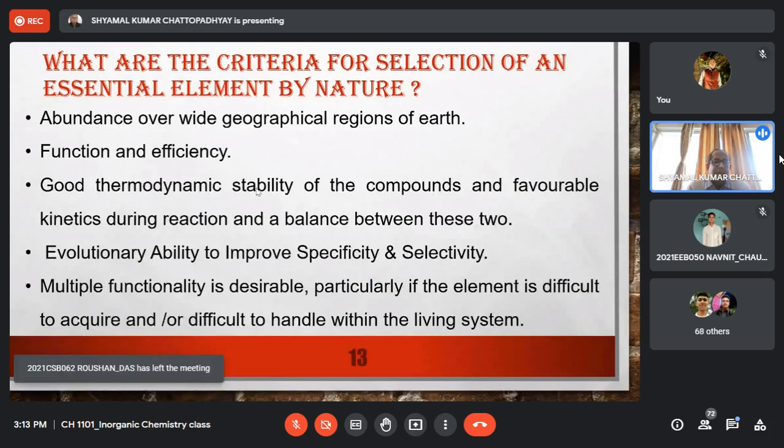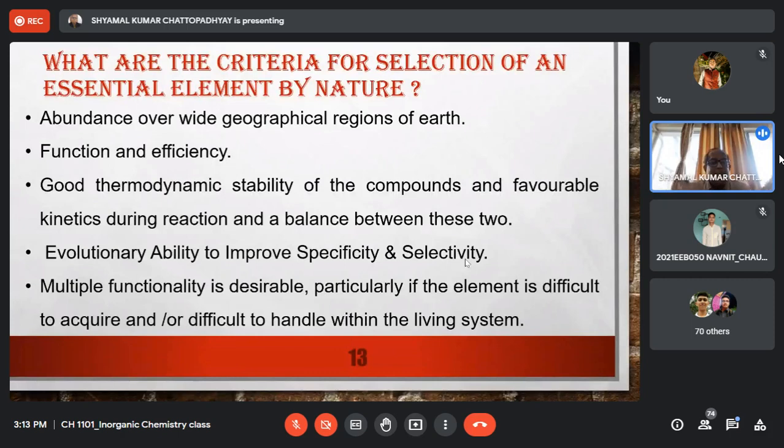The third thing is about, again, evolution. Evolution is the ability to improve specificity and selectivity. And this is proved by the fact that initially there were only 11 elements that were essential, but as evolution took place, with time, more and more elements have been chosen as essential to perform newer functions, and the old functions with more efficiency and selectivity.